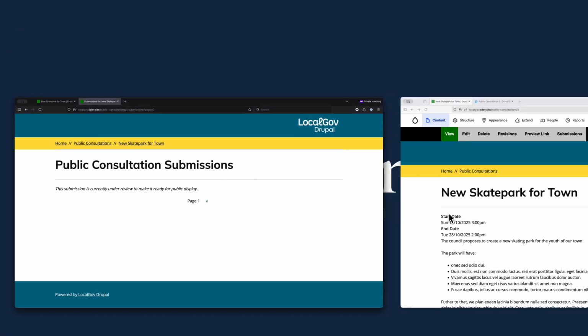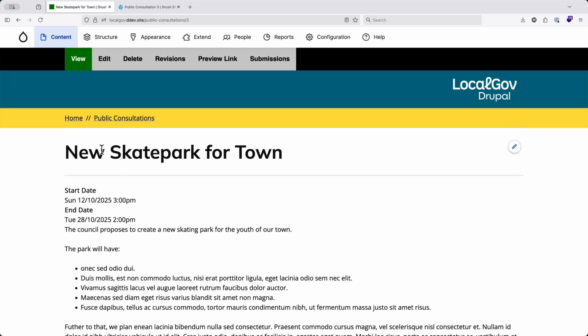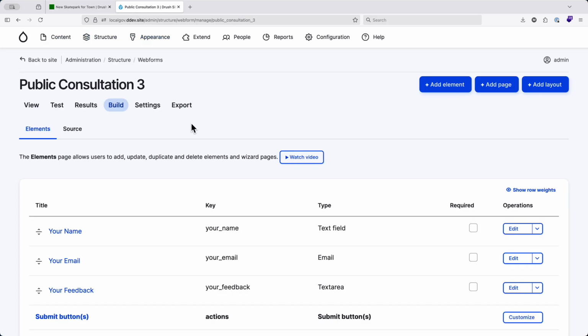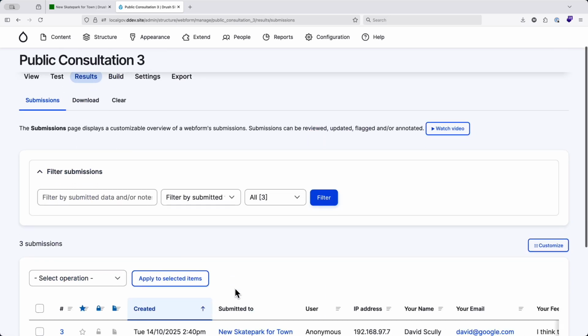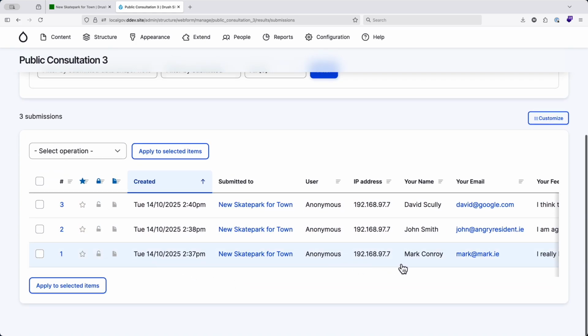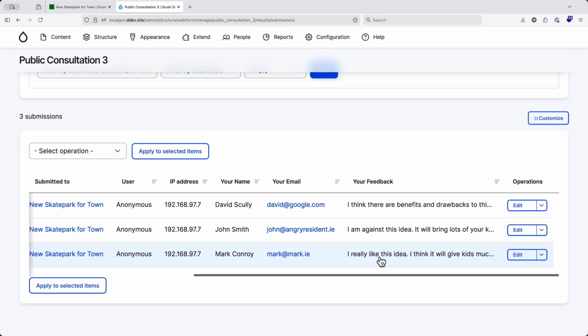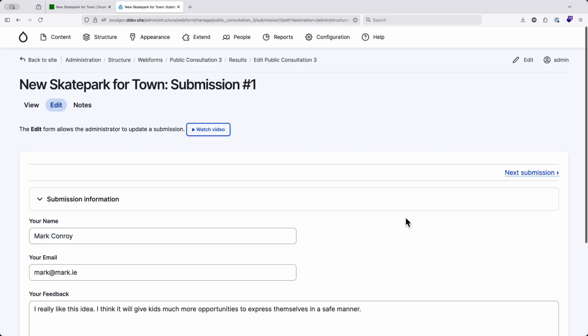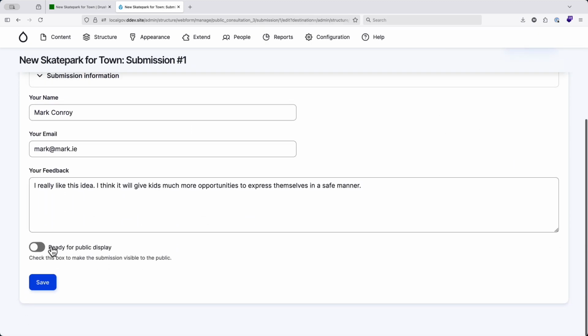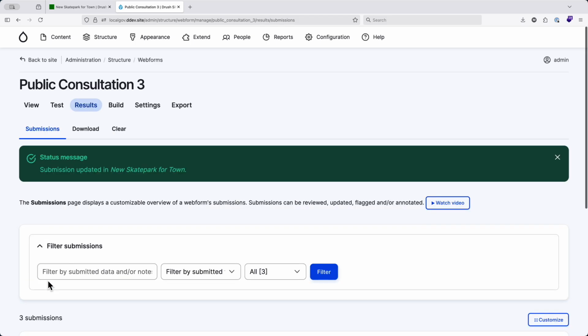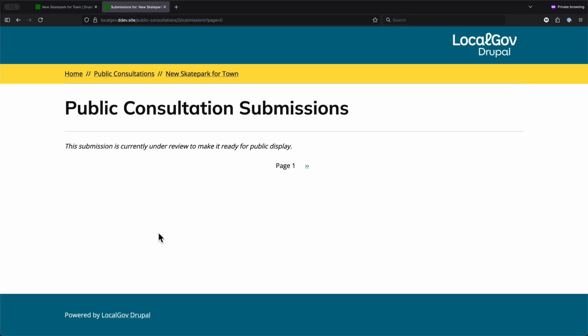If we're looking at the back end of this then, and we look at new skate park for the town and come to the web form for that, well, we can have a look at, let's see, the results. And we saw that the first person who submitted this was, the name is Mark Conroy, and the email address is mark@mark.ie. These were redacted. And we can click on edit, and then you can decide this one is ready for public display. Click save. Now we'll come back to our public consultation and refresh the page.